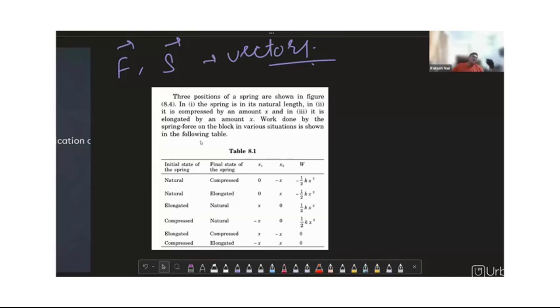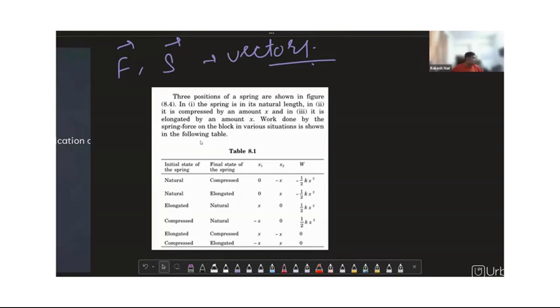Minus sign actually denotes the direction of the work. Because when you're compressing it, upon compressing, the final state of the spring is the compressed one. The spring will not stay like that. When you release it or leave it, the spring will cause the actual release, so it's acting in the negative direction of the applied force. That's why the term is minus half kx square, where k is the spring constant.